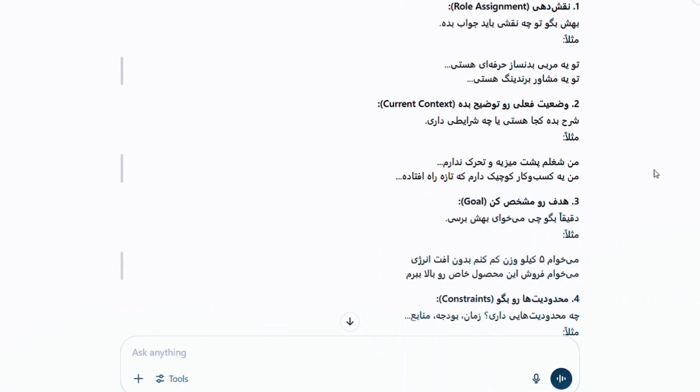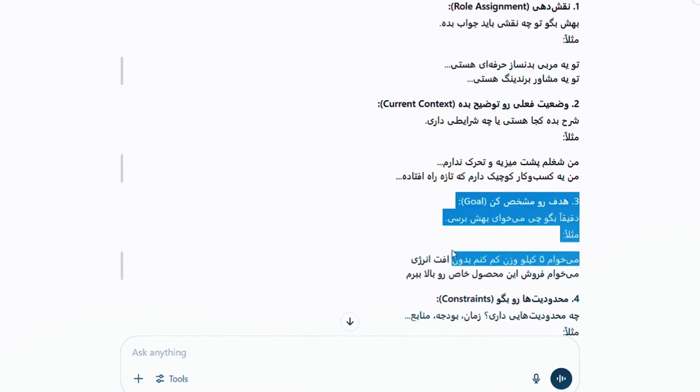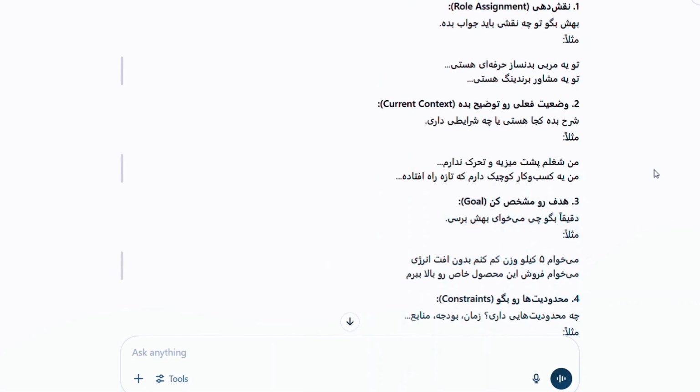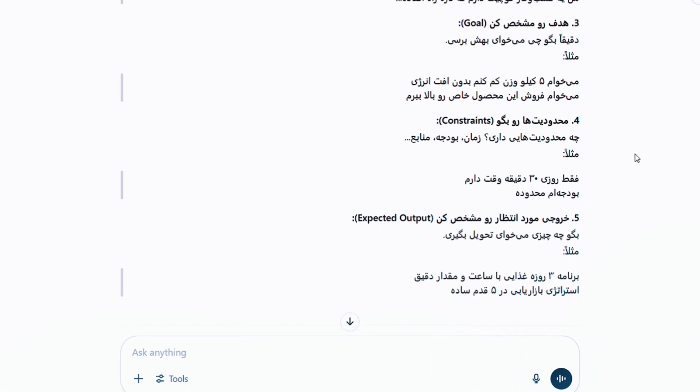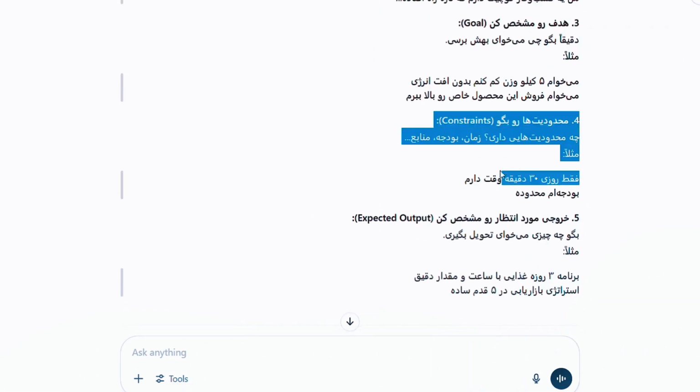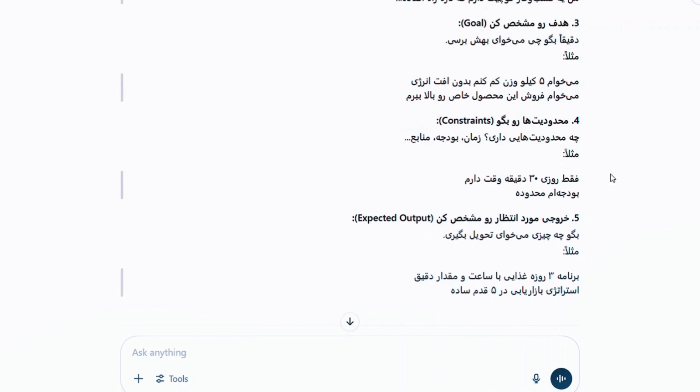Here, instead of task, ChatGPT has 3 other options that are the same as task, but it's expanded them a bit and divided them into 3 parts. The first is the goal, where it asks you to specify exactly what you want. For example, you want to lose 5 kilos without losing energy. And the next one is limitations, where you state what limitations you have. For example, like the example we mentioned, we said that we want to study a language for 30 minutes every day, and we said we can't do more than that. This was a limitation we set so that ChatGPT, for instance, doesn't come up with a 3-hour daily plan for you. So it will create a 30-minute plan for you based on that limitation.